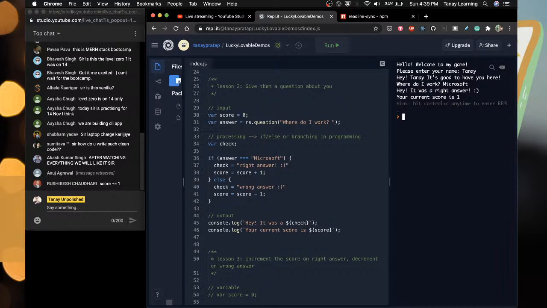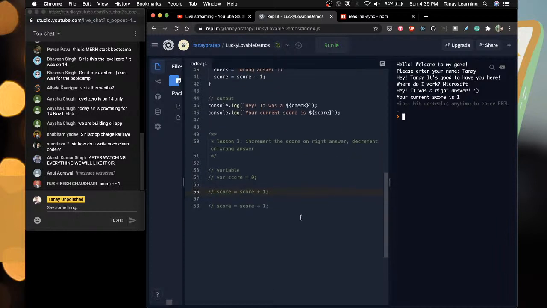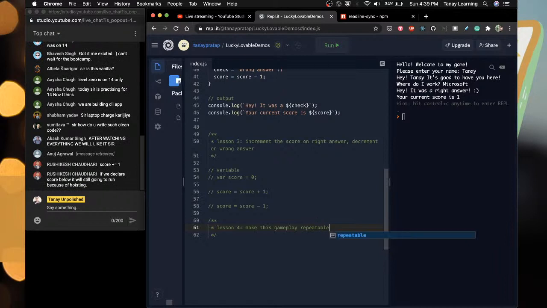So now we will understand functions. Lesson 4 is make this gameplay repeatable.